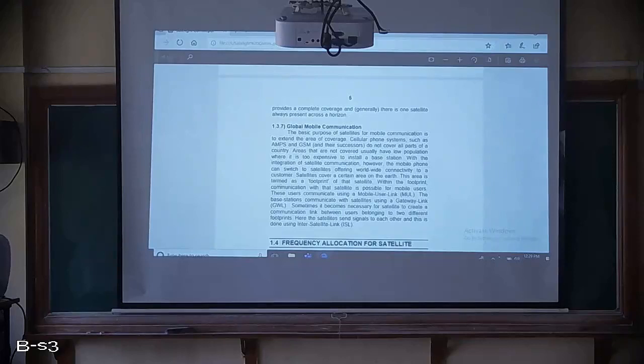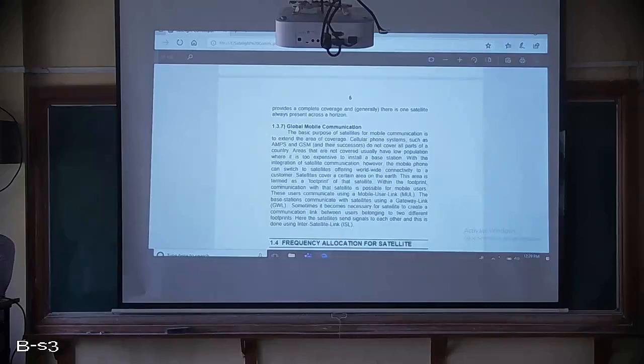So at that time, what do we have to do? We have to ask the satellite to help us. So integration of satellite communication will happen. Here the mobile phone can switch to satellites, offering worldwide connectivity to a customer.